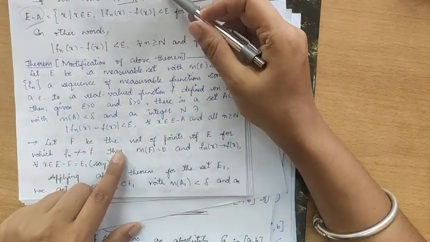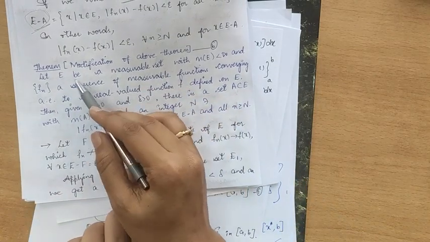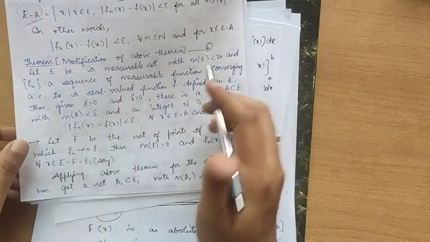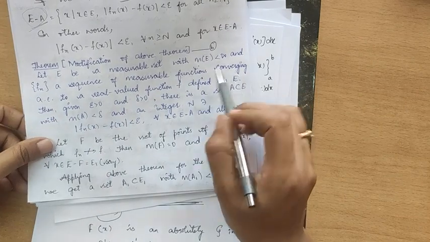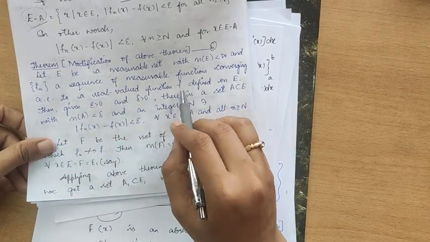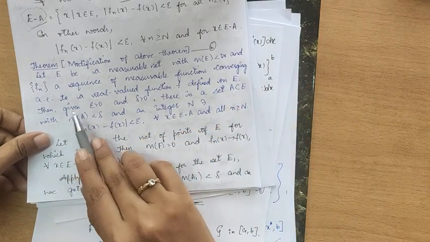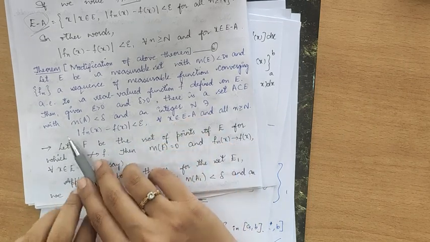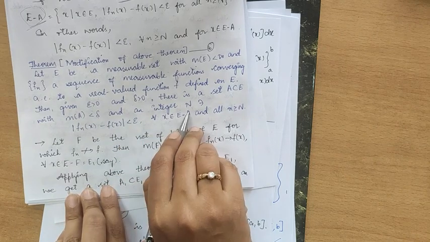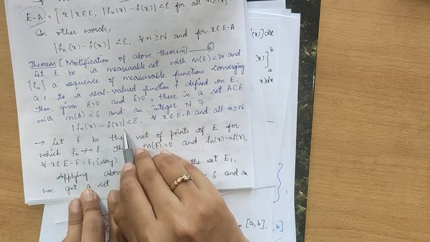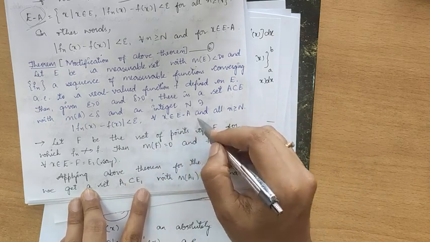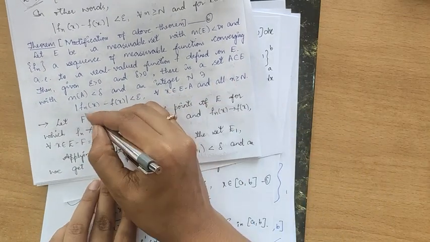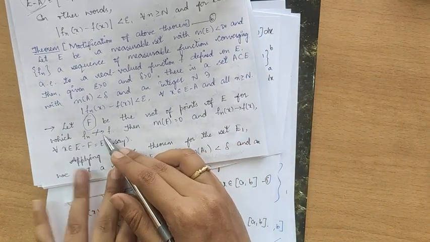This theorem is actually a modification of this theorem. Let E be a measurable set with measure of E less than infinity, and Fn a sequence of measurable functions converging almost everywhere to a real valued function f defined on E. Then given epsilon greater than 0 and delta greater than 0, there is a set A subset of E with measure of A less than delta and an integer N such that modulus of fn of x minus f of x is less than epsilon for all x belongs to E minus A and all n greater than or equal to N.